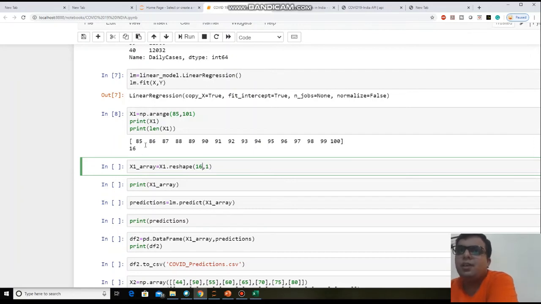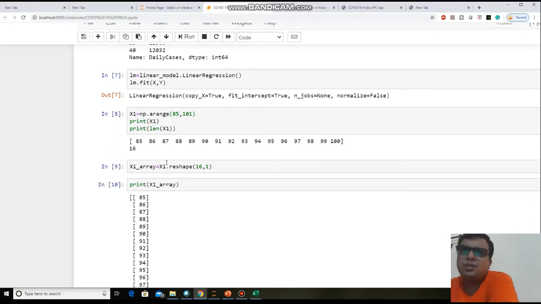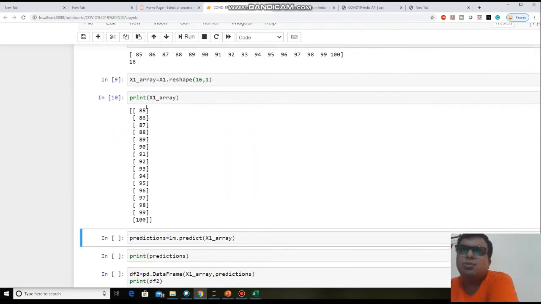So it will create 16 rows and one column, each row containing one data value. Just run this, and if you want to see, you can see this two-dimensional array from 85 to 100.